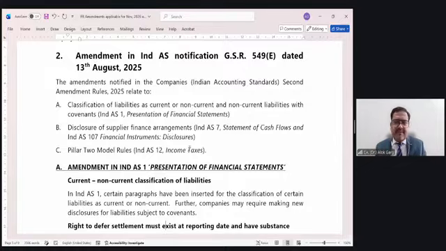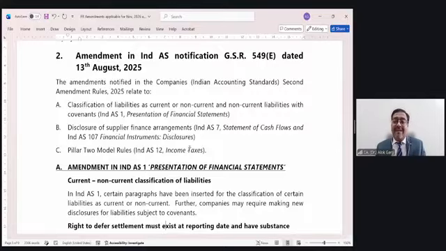The company has made some default. Due to the default, this non-current liability, the loan, becomes a current liability. Why? Because it is repayable on demand now. So after the reporting date, but before approval of the financial statements, the company has talked to the bank and the bank agreed, okay, I will not demand the payment within 12 months from the reporting date. I will go by the old terms and I will not demand the payment right now.